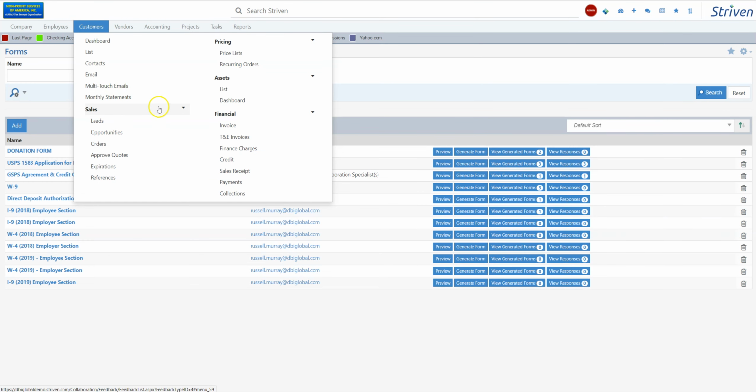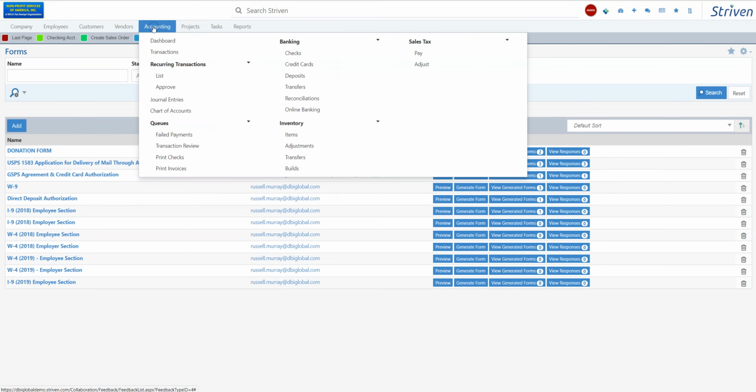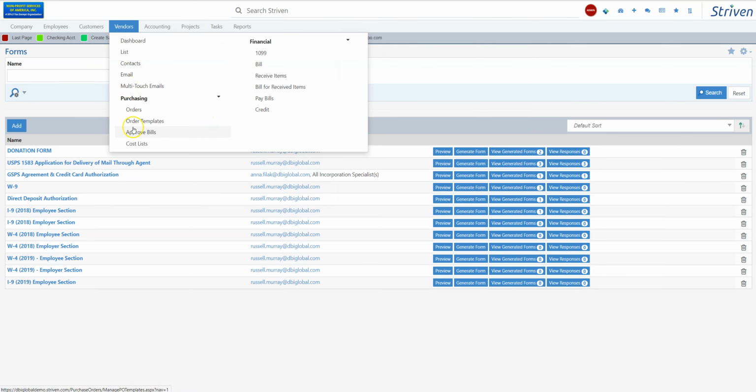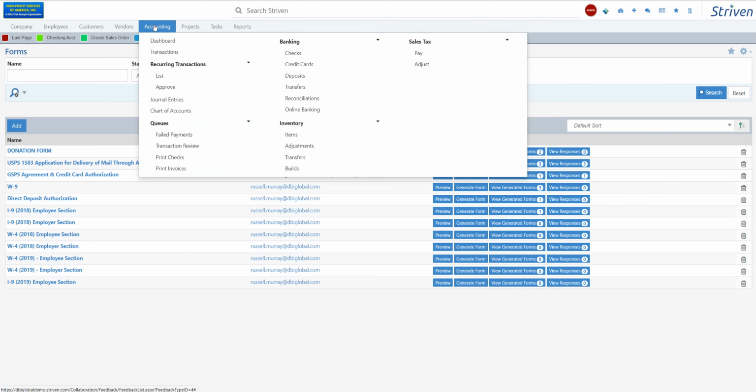Then we'll come to accounting. So here's your vendor section. You can place your orders for services from your vendors. You can approve bills. You can pay bills. All your normal accounting functions can easily be handled. You can print from your accounting dashboard. You can print your checks. You can get a list of your recurring invoices.